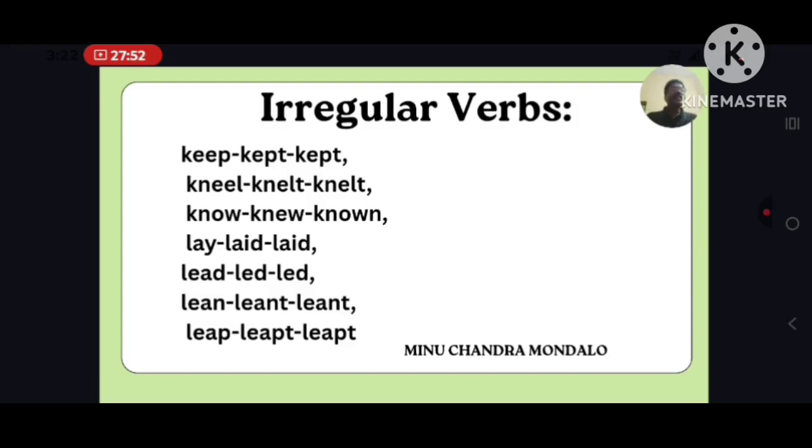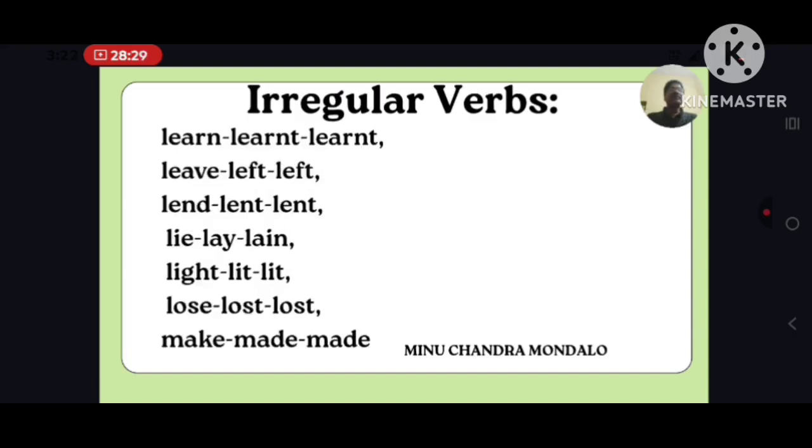Lay, laid, laid. Lead, led, led. Leap, left, left. Learn, learned, learned.